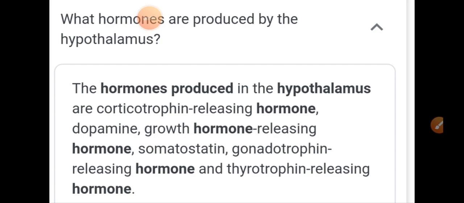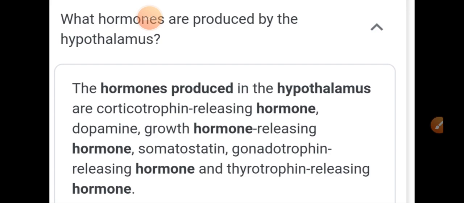All these are hormones produced in the hypothalamus, and they will activate the pituitary gland to release its hormones. What they will release, we will see later on. Our main focus here is the hypothalamus.